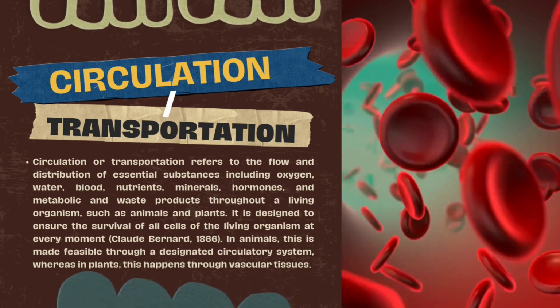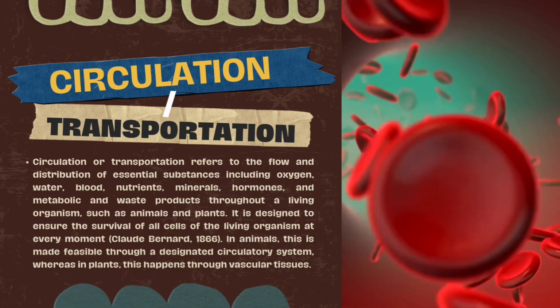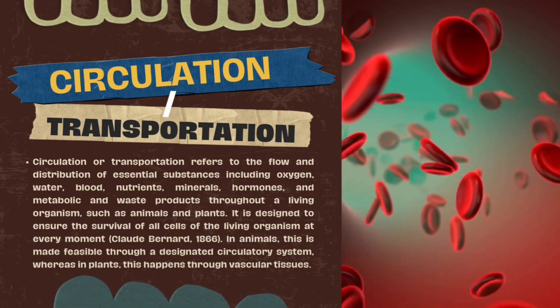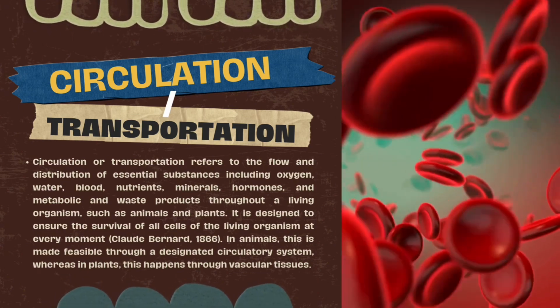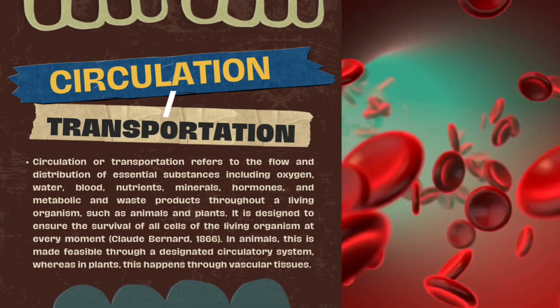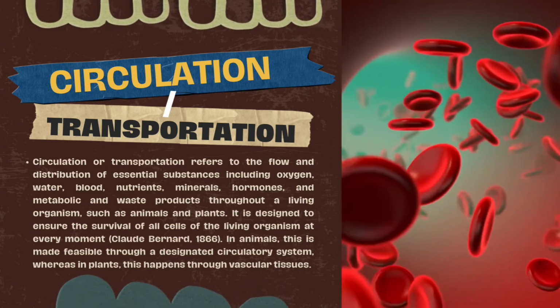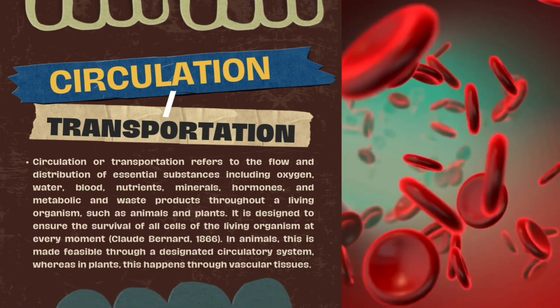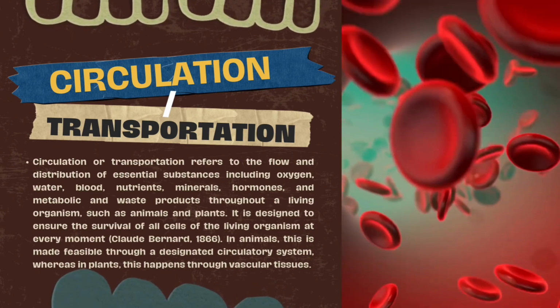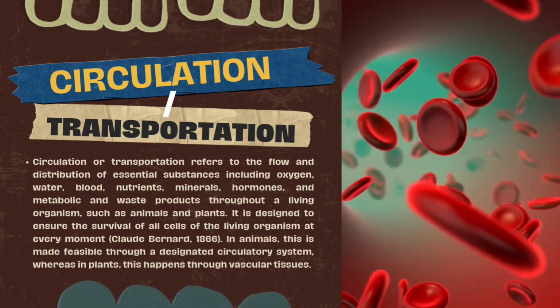According to Claude Bernard in 1866, it is designed to ensure the survival of all cells of the living organism at every moment. In animals, this is made feasible through a designated circulatory system, whereas in plants, this happens through vascular tissues.